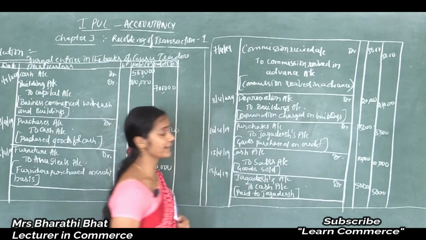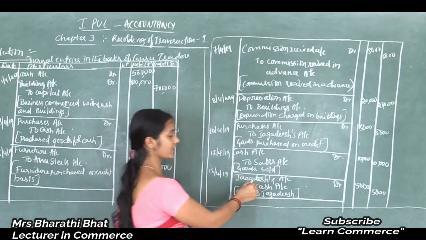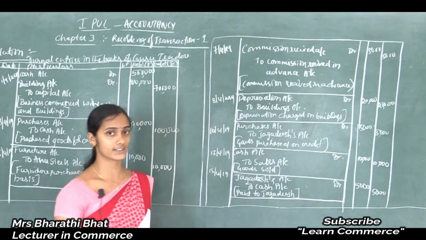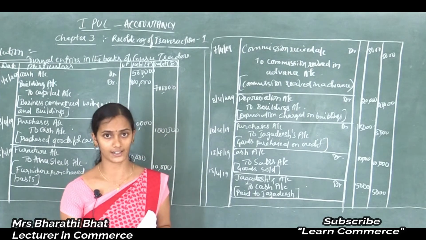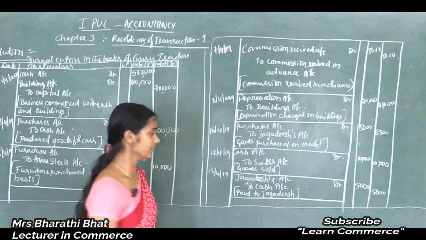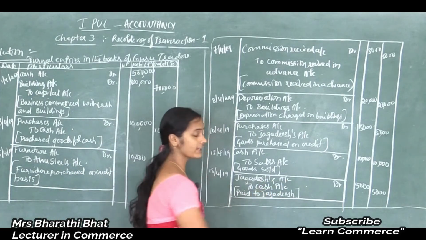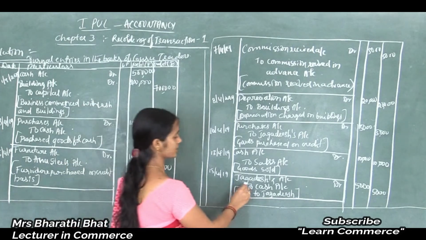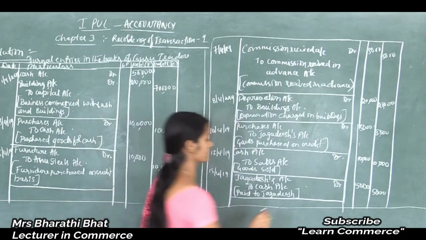Next one is paid to Jagadish. Here, Jagadish account, we considered Jagadish as a creditor. Now that creditor shows reduced value, meaning a decrease in liability is to be debited, to cash account. A decrease in asset is to be credited. So Jagadish account debited to cash account. And the final step is totaling.